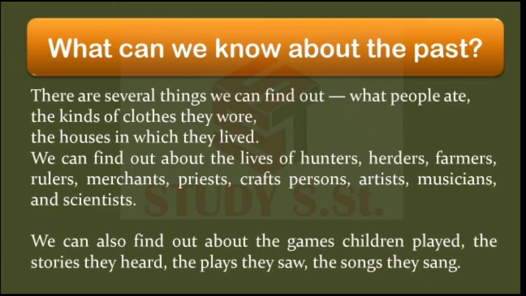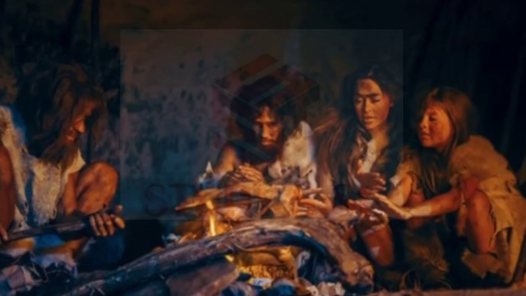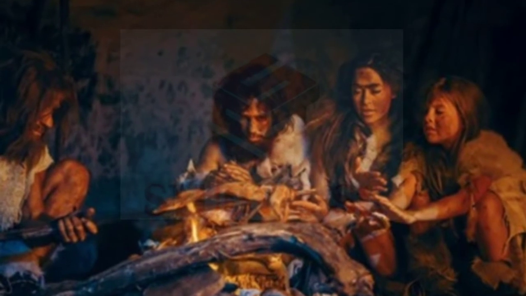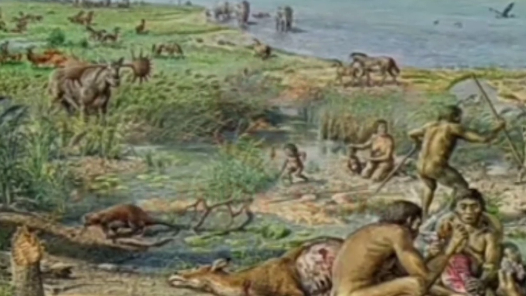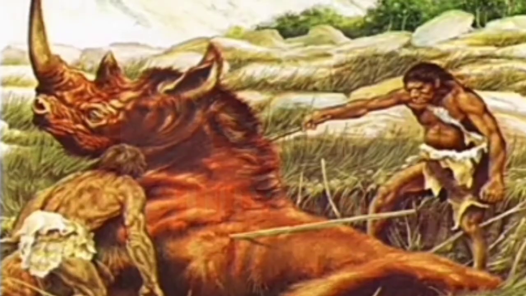So, what can we know about the past? There are several things we can find out about the past. We can find out about the food people ate at that time. We can get knowledge about their clothes, what kind of clothes they used to wear. And we can get information about their houses, in what kind of houses these people used to live. And we can get knowledge about hunters. Hunters, do you know who are hunters?